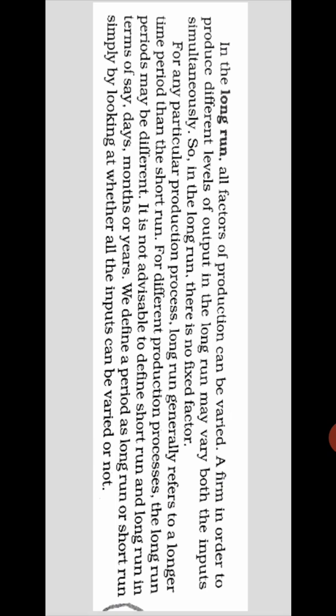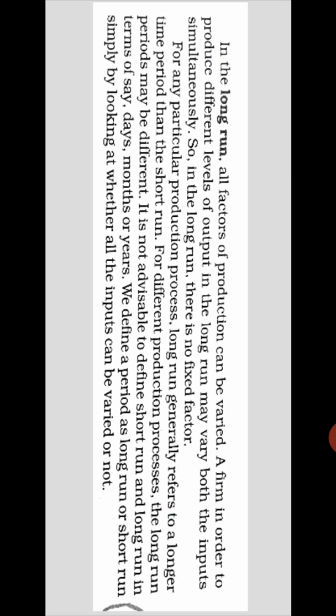We may say that if it is more than one year it is a long run, but there is no particular month or date to determine whether it is a long run or a short run. We determine it by features.